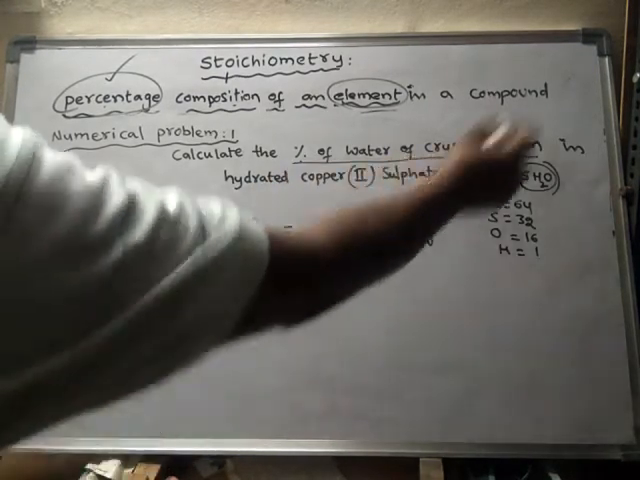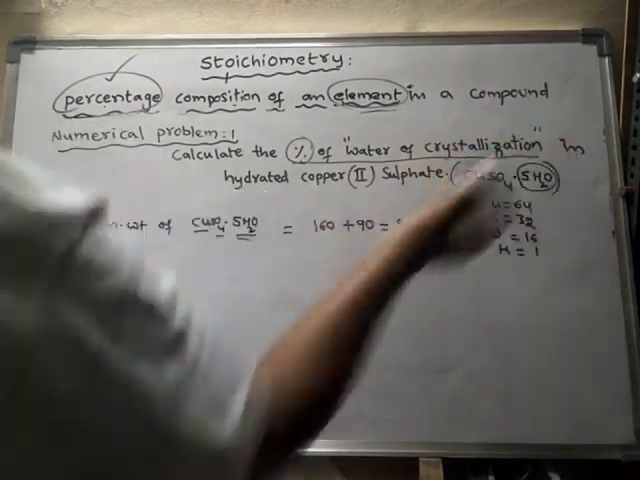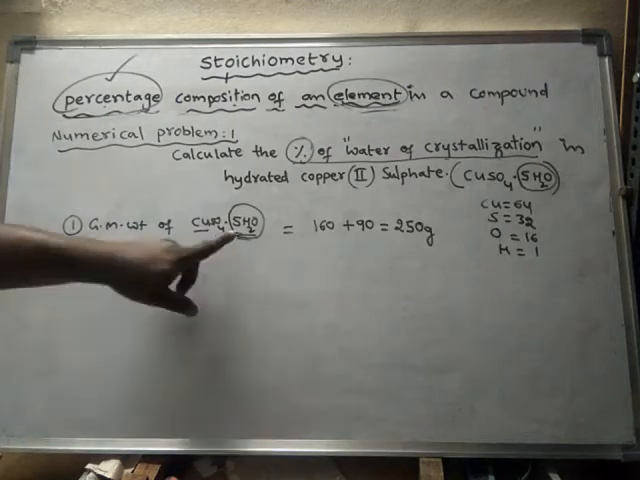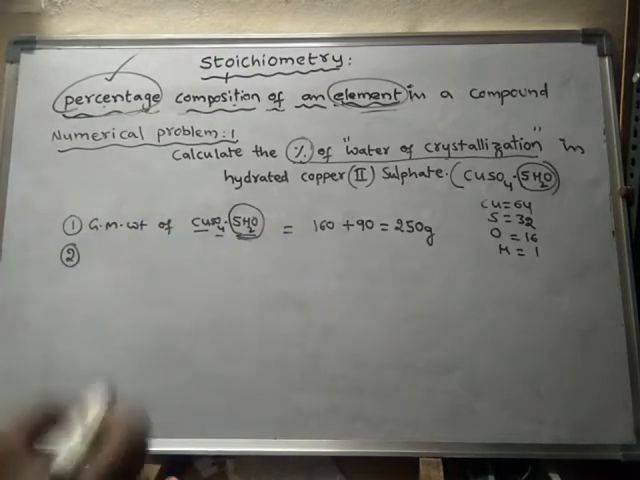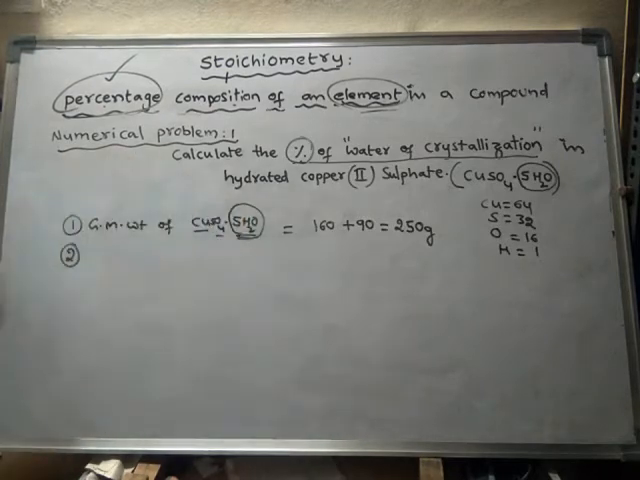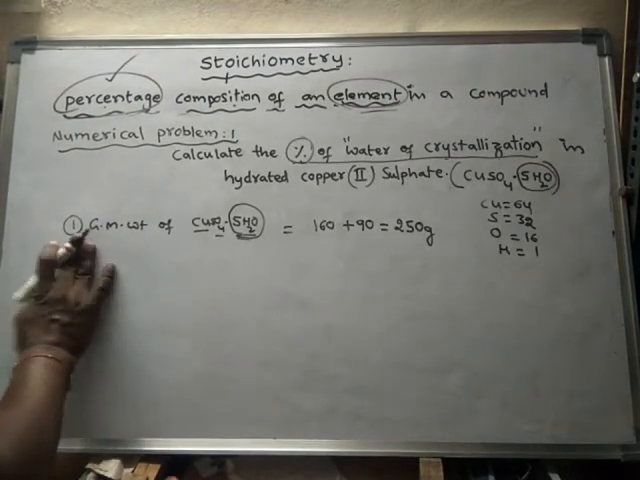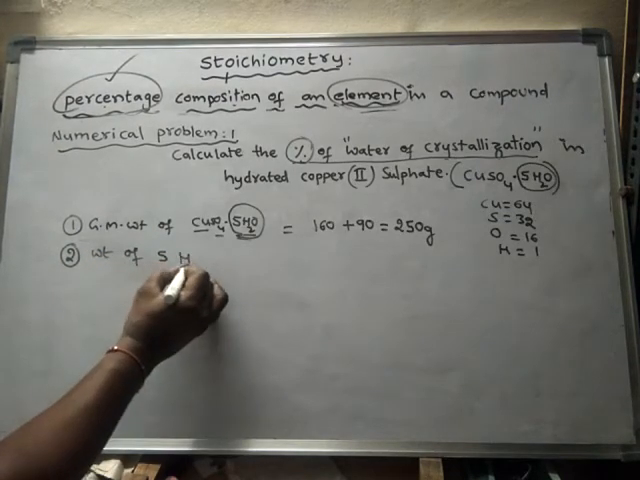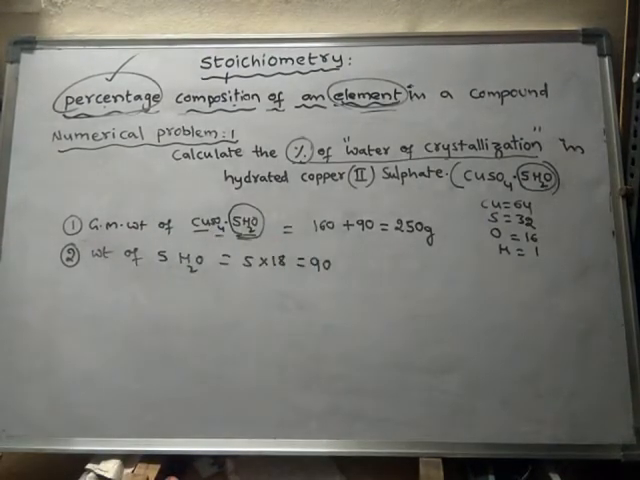Next step: what do we have to find here? The percentage of water of crystallization. How much percentage weight of this part is present in the total weight? In order to know that, first we have to find how much weight of this part is present. How many water molecules are there? 5 water molecules. So the weight of 5H2O will be 5 into 18, which is 90.